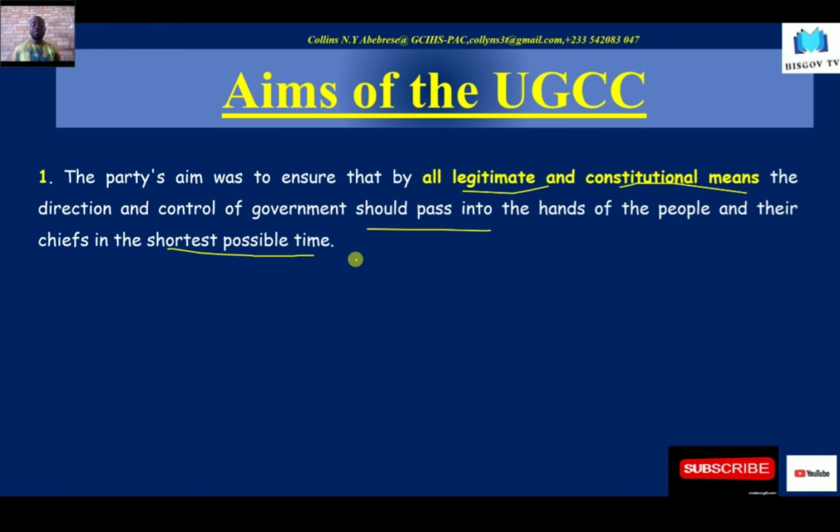So they demanded that by all legitimate and constitutional means, the direction of the country should be passed into the hands of the people, and these people are referring to themselves, that they were ready to man the country. So independence within the shortest possible time. And this shortest possible time will come with it a whole lot of issues.